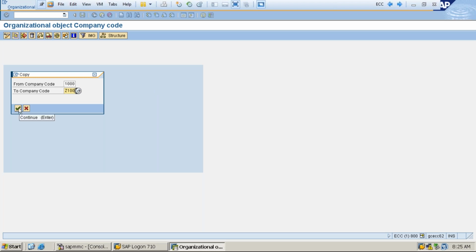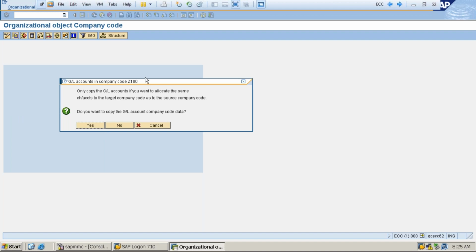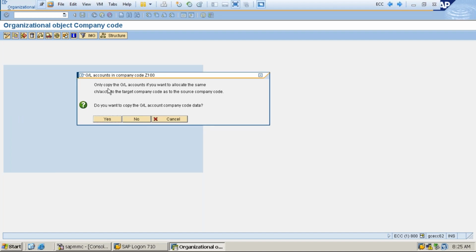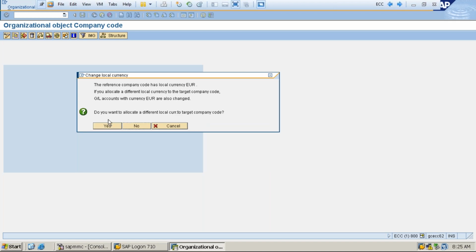100. I click on continue. See, I got a pop-up message here. Only copy the GL accounts if you want to allocate the same chart of accounts. CH account means chart of accounts to the target company code as a source company code. Do you want to copy the GL accounts company code data? Yes, I want to copy the GL account.